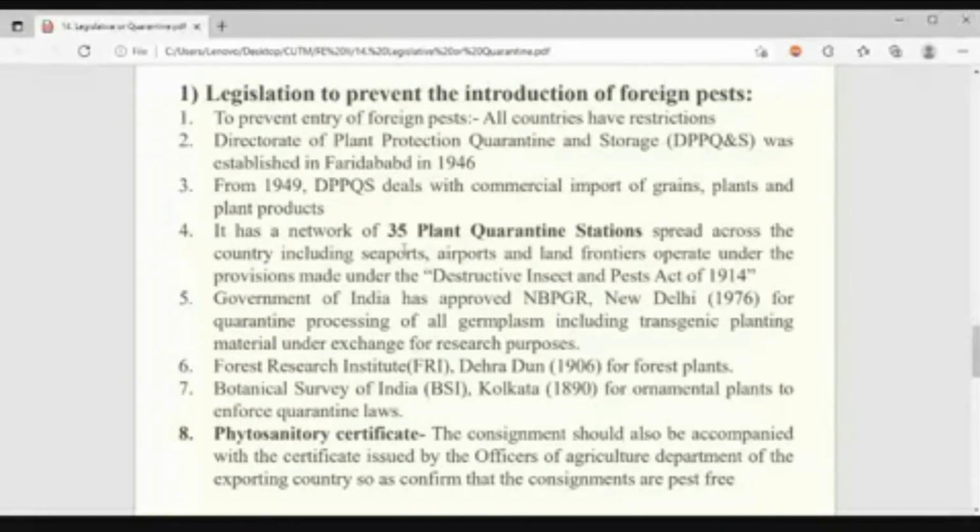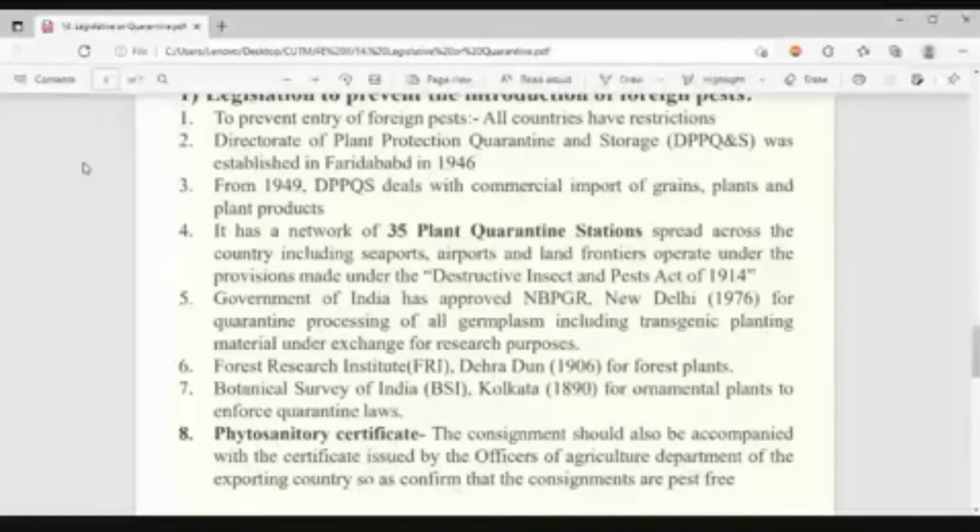They are concerned with which commodities? It may come in the exam. And what is the establishment year? All of these things may come in the exam. Clearly understood? Yes or no?